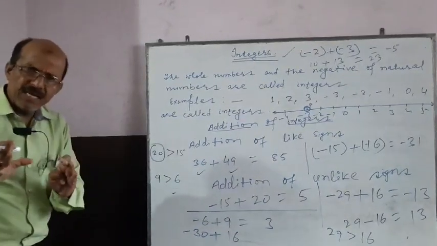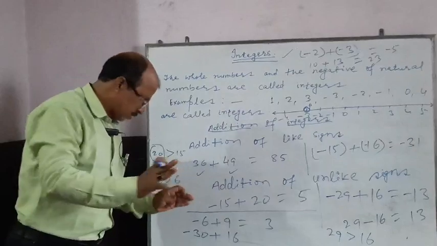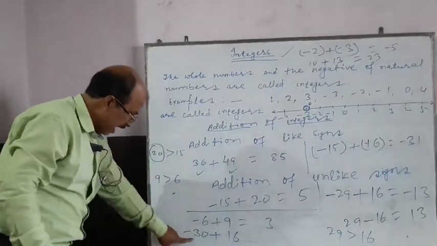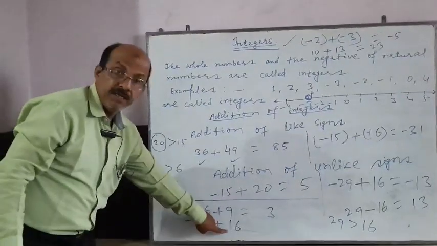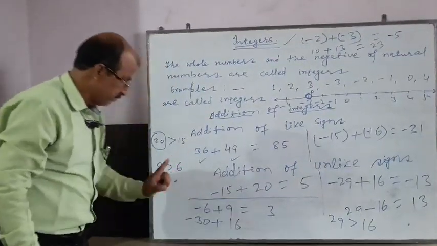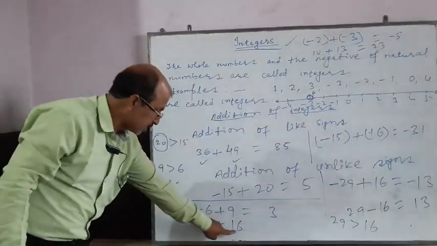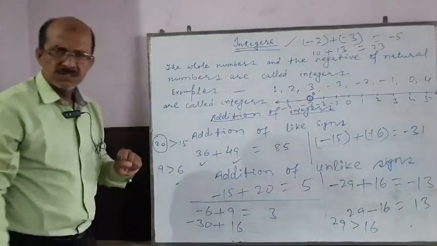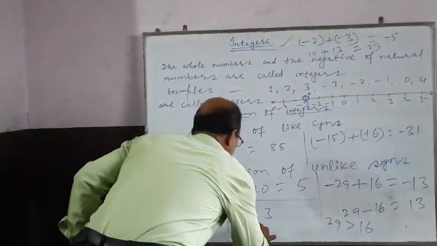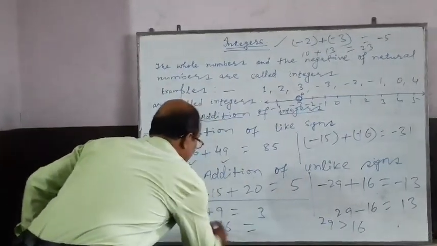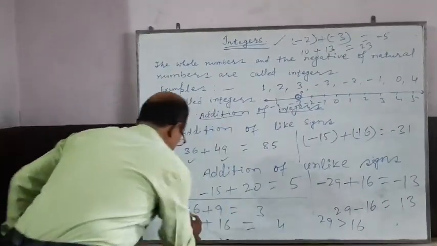Now remove the sign. The sign should be removed. Minus 30 becomes 30. Plus 16 becomes 16. You have to subtract 16 from 30. What will you get? You will get 14.